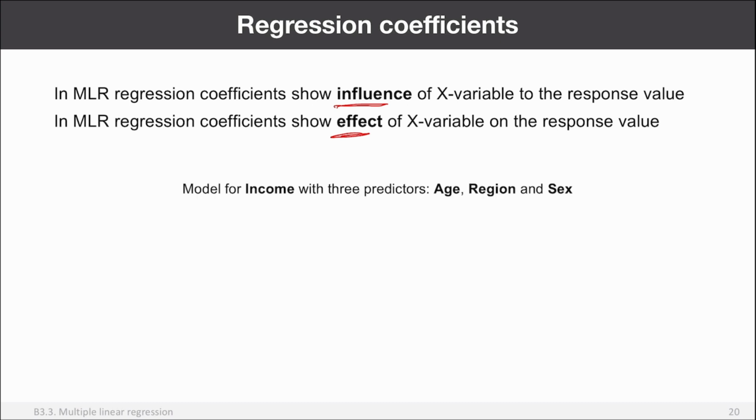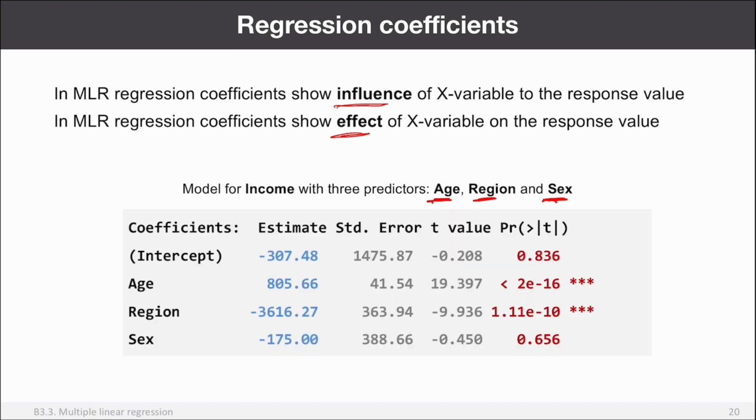Okay. In this example, I will use 3 predictors, age, region, and sex, and I will try to predict income based on these 3 predictors. Let's see what we get. So this is the table with regression coefficients I got from R. You can see these are the coefficients, the estimates, right? In fact, this is B0, this is B1, this is B2, and this is B3, right?